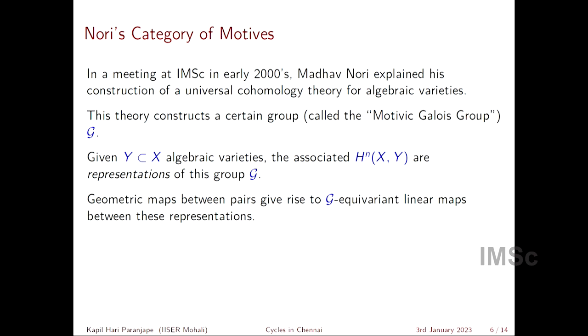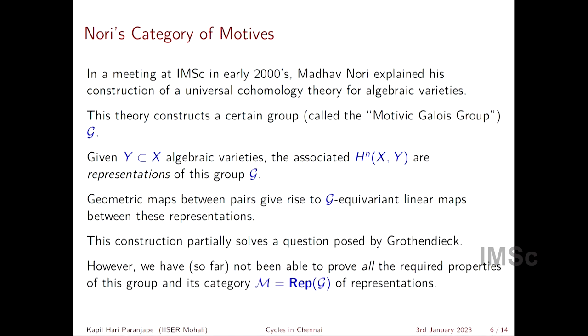So the main point is that geometric maps give rise to G-equivariant maps between representations. So she talked about isomorphism, but here we are going to talk about maps between representations which satisfy the same commutation relation which she wrote, except that it's not an isomorphism, right? So there are linear maps between representations, and this construction partially solves the question which was posed by Grothendieck, which was to construct such a group.